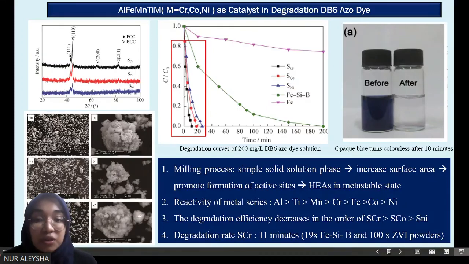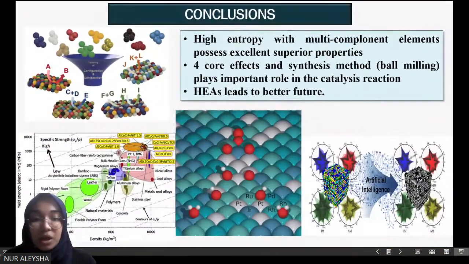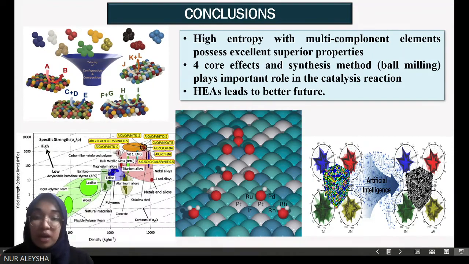So one of the factors that contribute to this excellent performance is the milling process, which can be related to what we have discussed before, where the process induces plastic deformation and increases the lattice distortion energy. So these powders are in a metastable state, which cannot be achieved by other conventional alloys. Okay, overall, the high entropy alloys that we discussed, developed based on the multi-component alloy system, show really superior properties in both mechanical and chemical reactions.